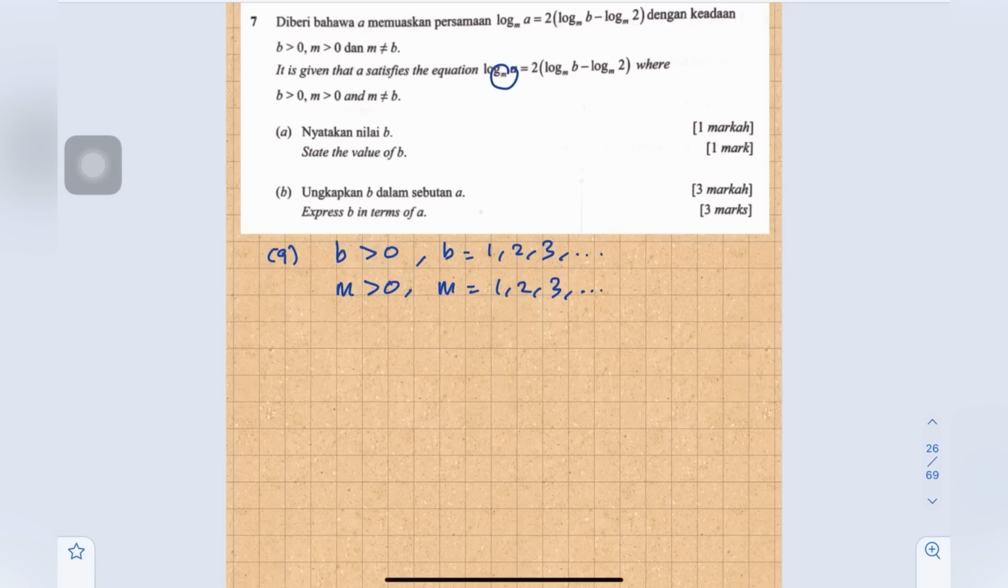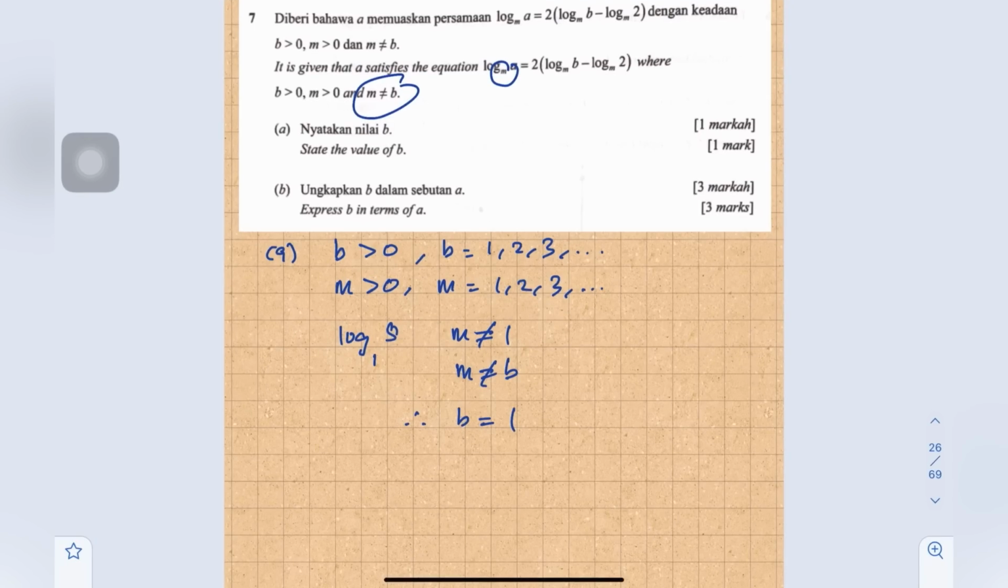Okay, if you use a calculator, the base cannot be 0, cannot be 1. If you try any number, let's say log 5 base 1, you will get a math error. So M cannot take the value of 1. 2, 3, 4 boleh, tapi 1 tak boleh. But from the question given, M is not equal to B. So we compare. Therefore, B equals 1.